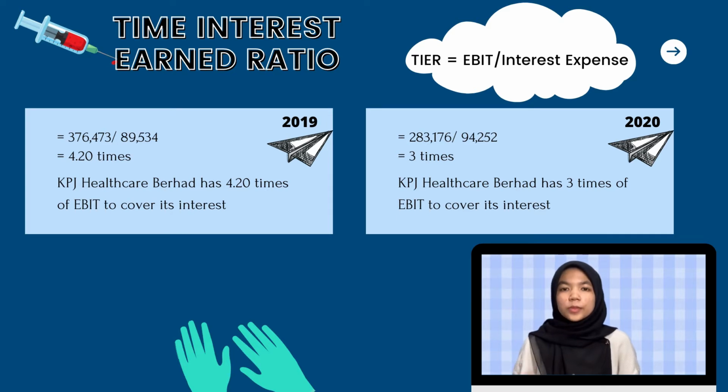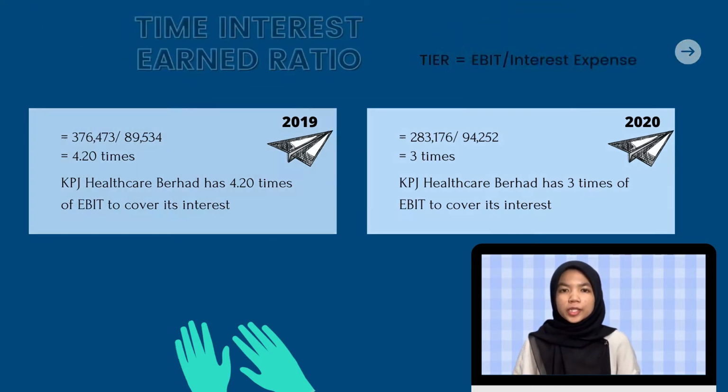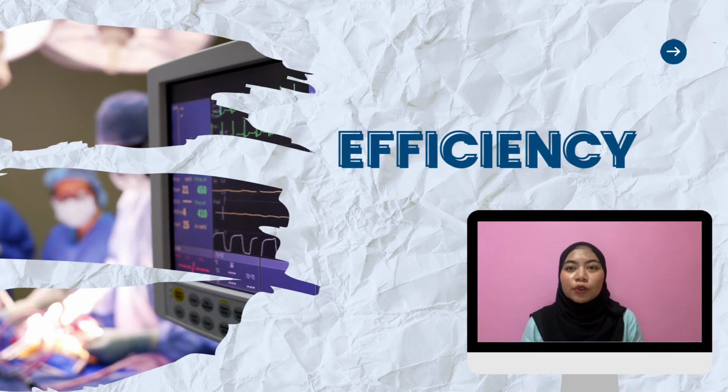Therefore, the times interest earned for the year 2019 is better than the year 2020 because it is higher, which is 4.20 times compared to 3 times. Next, we will look into the efficiency ratio. The efficiency ratio is used to analyze how well and efficiently a company uses its assets and liabilities internally. There are 5 types of efficiency ratio, which are inventory turnover, average collection period, total asset turnover, receivable turnover,